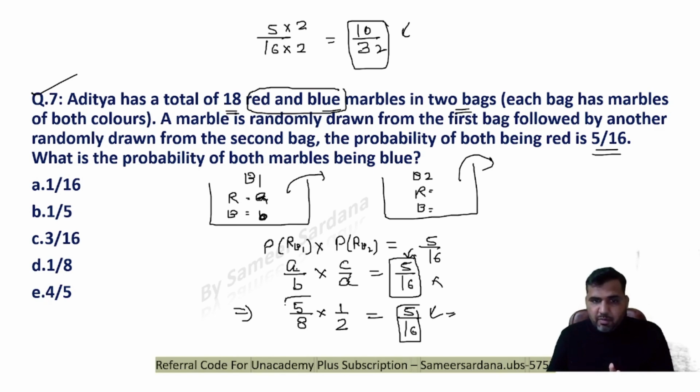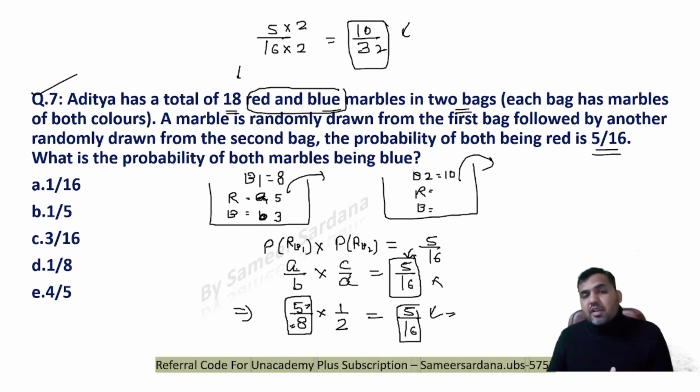Now this gave me the probability of drawing a red ball from box 1, that is 5 by 8, right? And the total number of balls are 18. Can you see that the total number of balls here is equal to 8, because the total number of cases is 8 here? And because the numerator of the red probability is 5, the red balls must be 5. So automatically the blue balls come out to be 3. So in box 1, if there are 8 balls, and the total number of balls is 18, can I say the total here has to be 10?